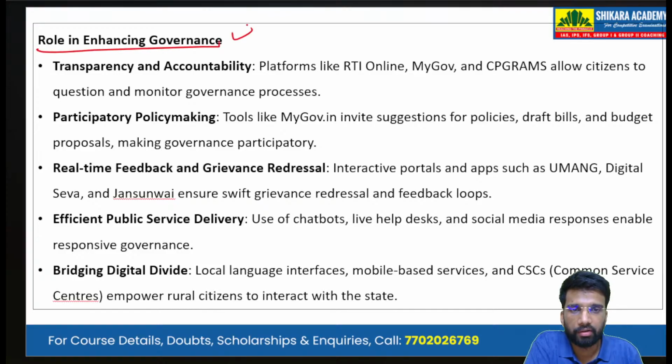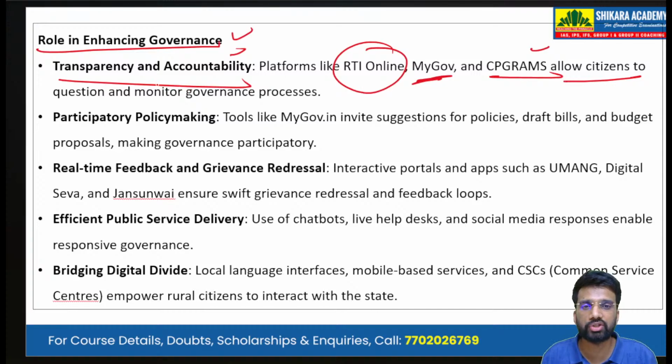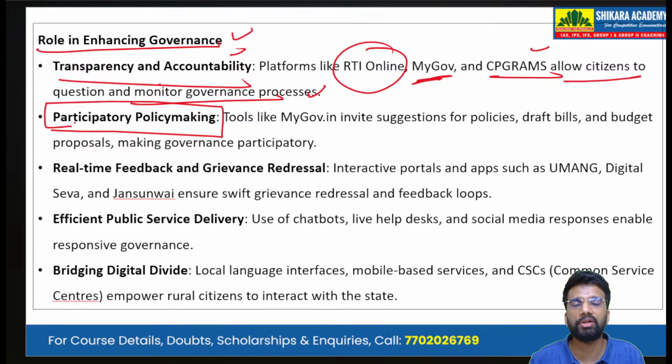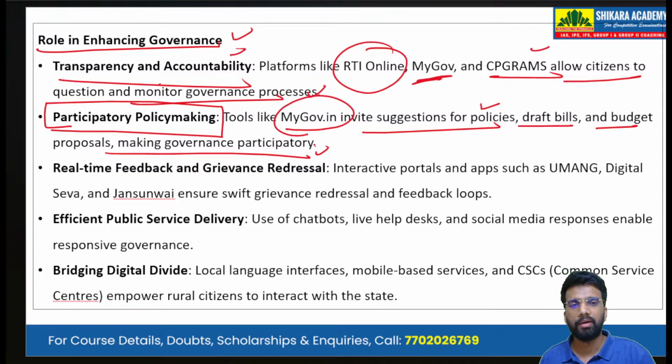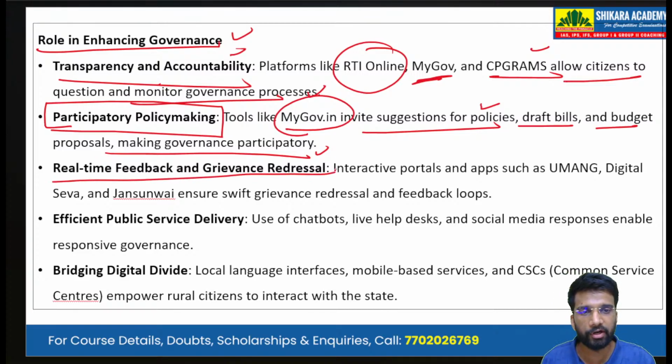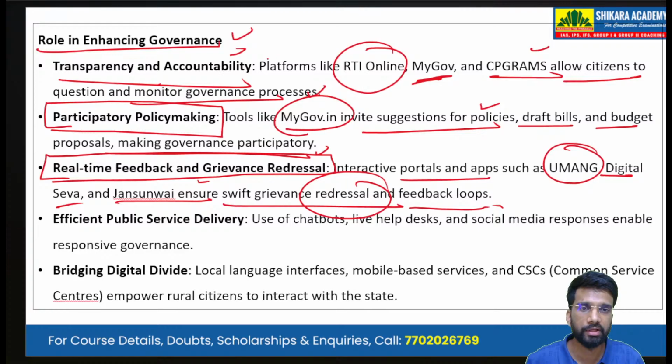Now, what is the role of this ISM model in enhancing governance that we have to write? First is transparency and accountability. Platforms like RTI Online, MyGov, CPGRAMS allow citizens to question and monitor the governance processes. Second, we have participatory policy making. Tools like mygov.in invite suggestions for policies, draft bills, and budget proposals, making governance participatory. Third, real-time feedback and grievance redressal. Interactive portals and apps such as Umang, Digital Seva, Jan Sunwai ensure swift grievance redressal and feedback loops. So all these are the role of ISM.